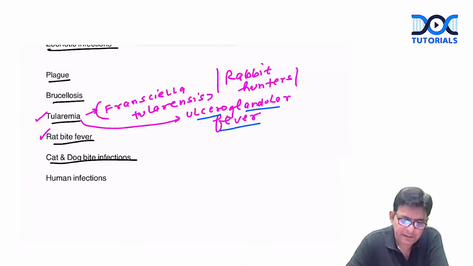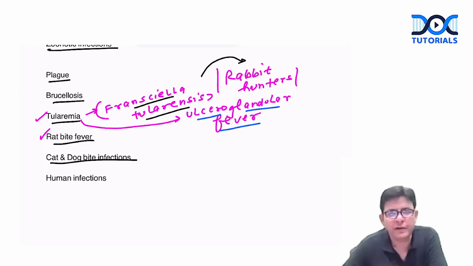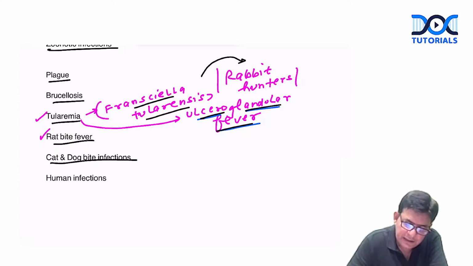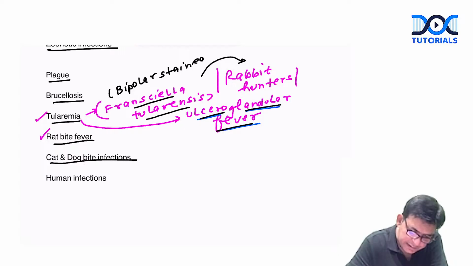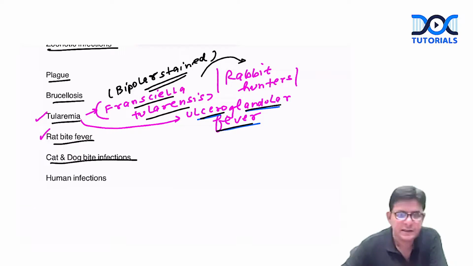So this tularemia we talked about, and in the tularemia, you know that it is caused by Francisella tularensis, and it is there in the rabbit hunters, who try to shred the skin of this particular rabbit and land up with ulcer and lymphadenopathy along with fever. This is what is termed as tularemia. Okay, and this particular organism is also bipolar stained, meaning stained at the poles, in between unstained.